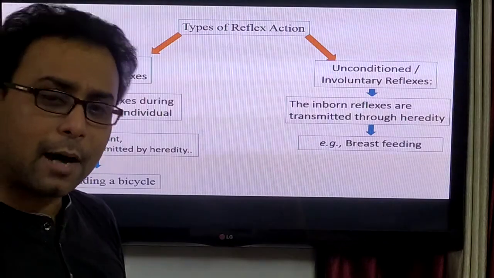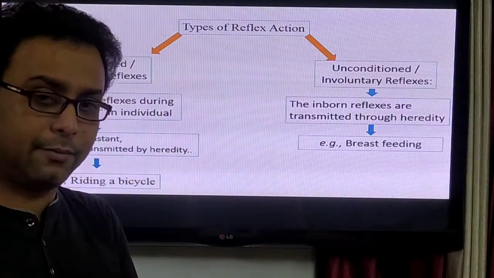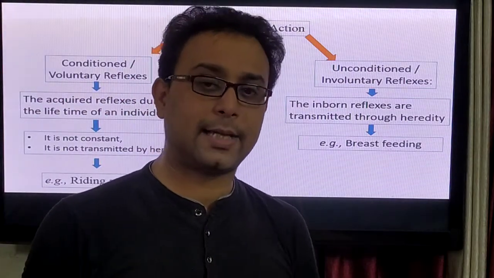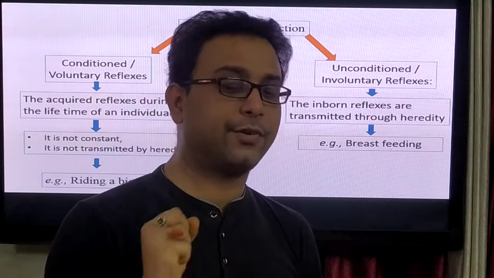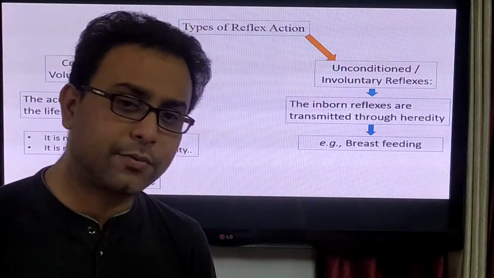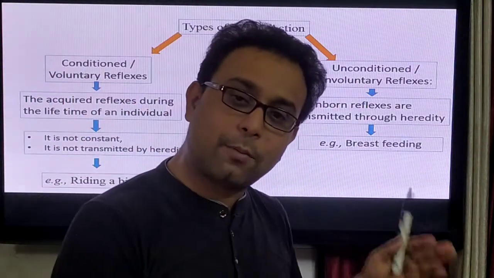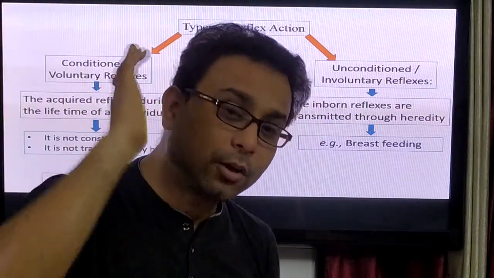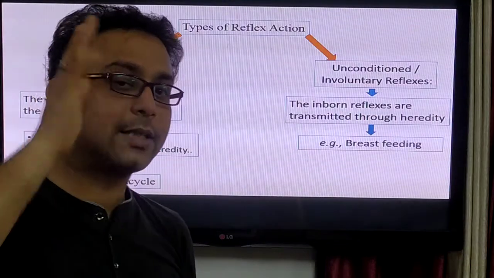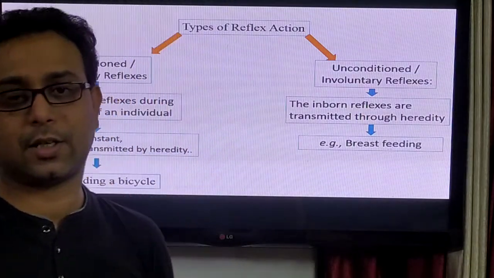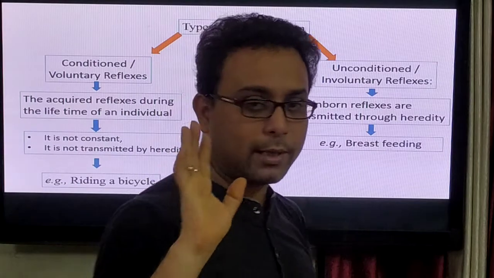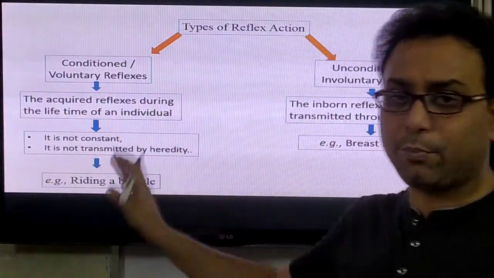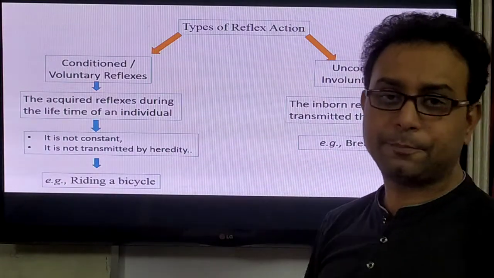For example, after the child is born, their most important event is breastfeeding. But how do they learn breastfeeding? They know it from birth. How is it happening? Because it is one type of reflex action, the inborn reflex action. Clear? These are the two most important types of reflex action. Please bear in mind only this information.